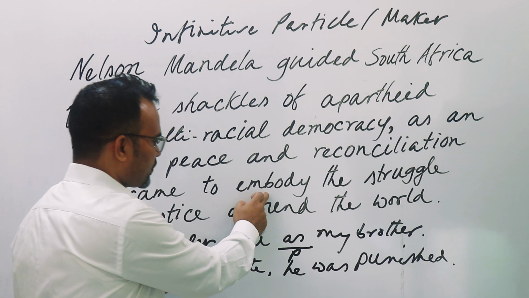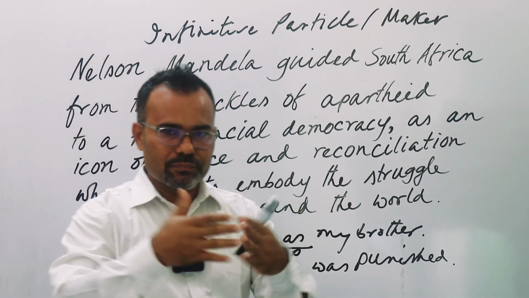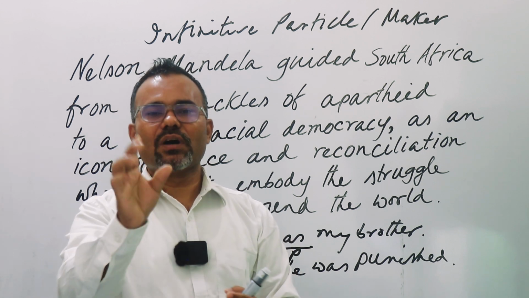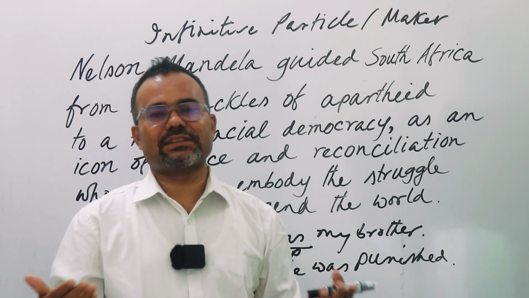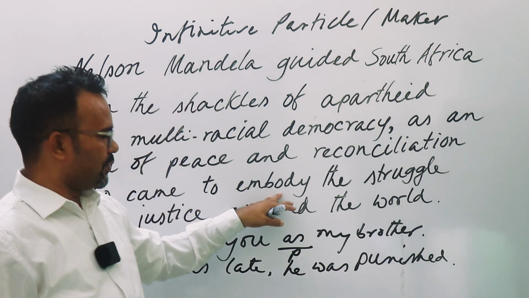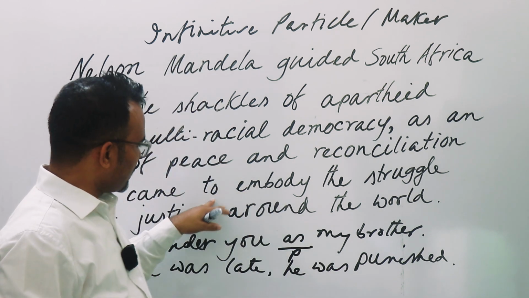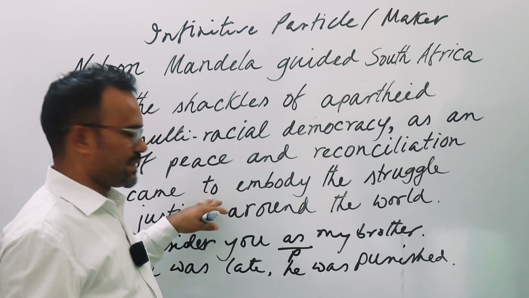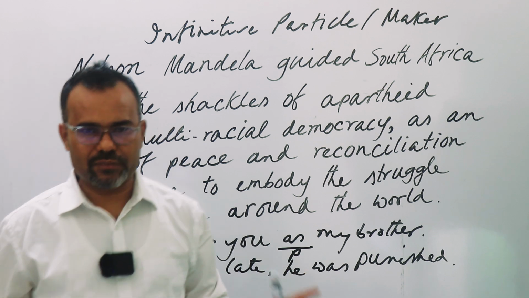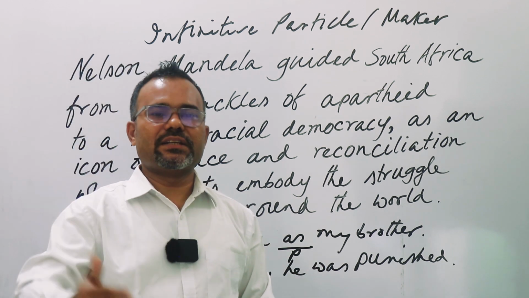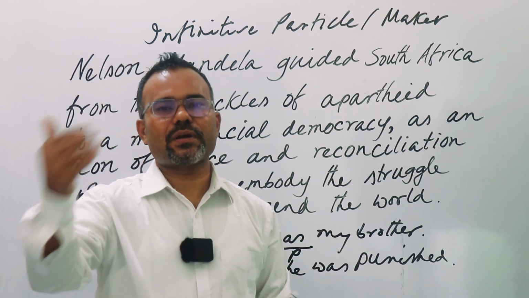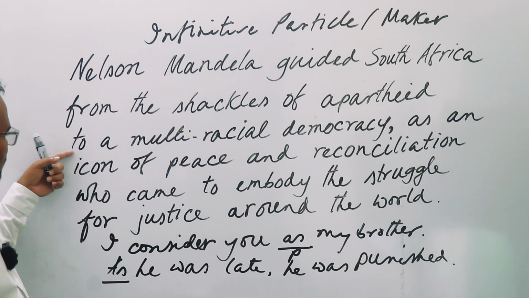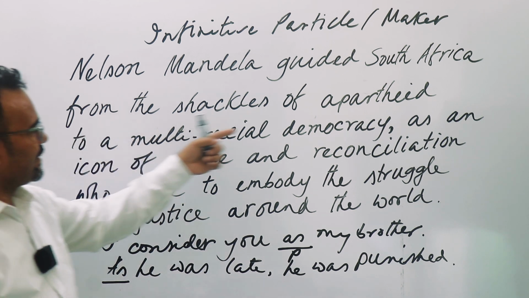Similarly, here 2 words we have. Both of them actually consist of one single meaning. It is actually a verb. So "to embody" is a verb. So in traditional grammar books, probably we will say this is a preposition, but actually this is not a preposition because it violates the definition of preposition, because after the preposition what we will have is a noun. For example, here, to a multiracial democracy.